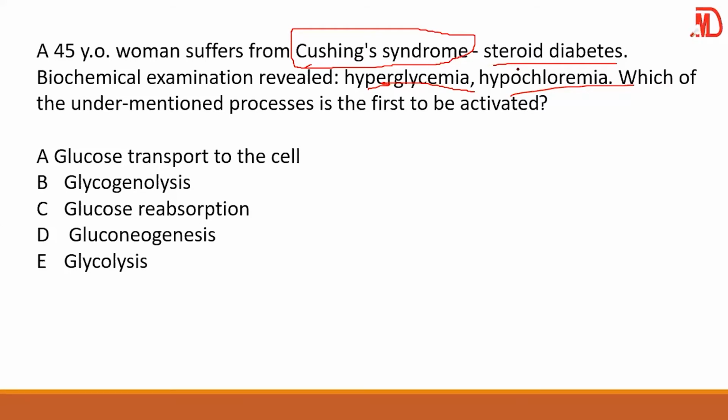Gluconeogenesis and lipolysis. And gluconeogenesis simply means what? You are producing glucose from non-carbohydrate substances. Glucose from non-carbohydrate substances. So here your answer is D.